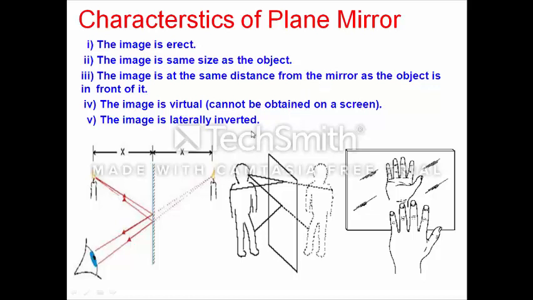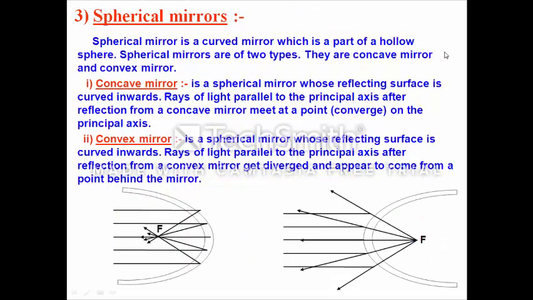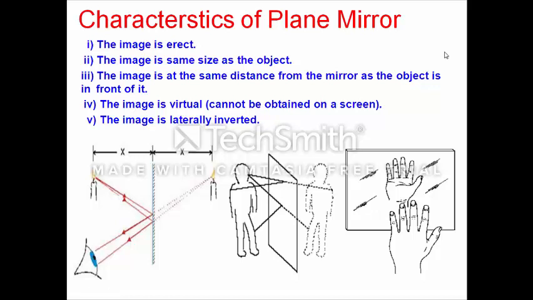And the last is that the image is laterally inverted. Laterally inverted means our left side will appear to be right and our right side will appear to be left. So these are some characteristics of a plane mirror, and we will discuss more on this chapter in our later classes.